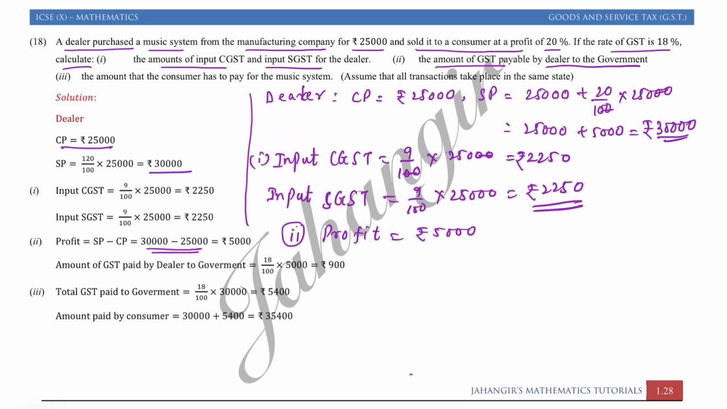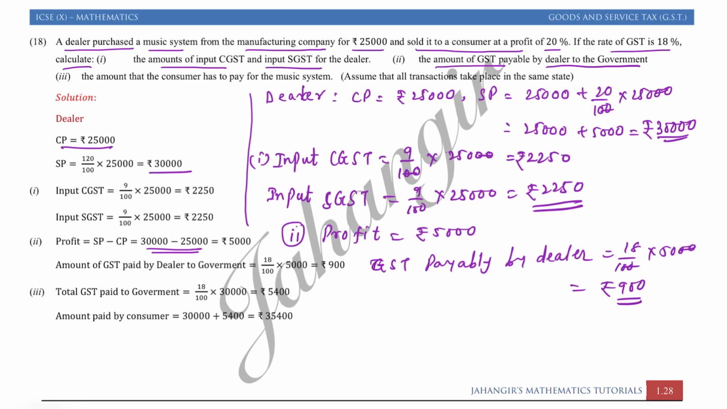So tax, GST payable by dealer is equal to 18% of 5,000. 18 fives are rupees 900.